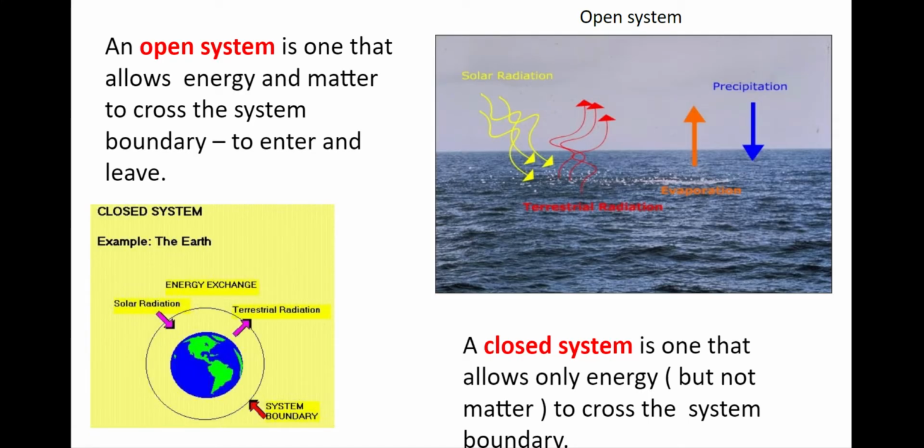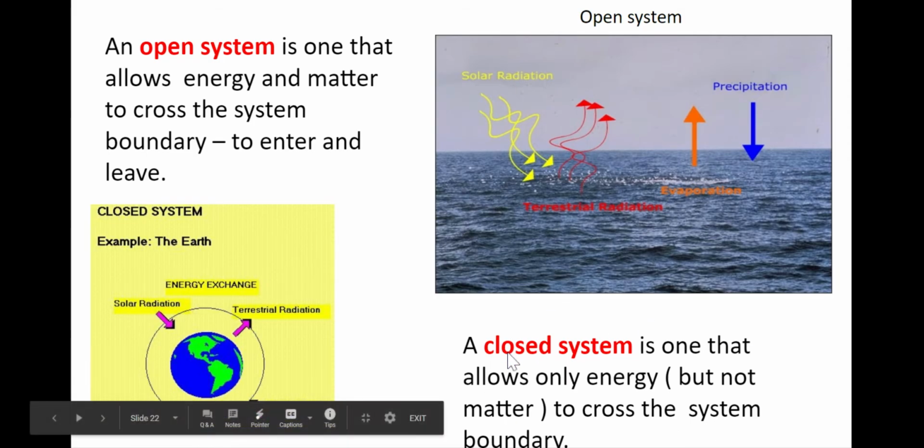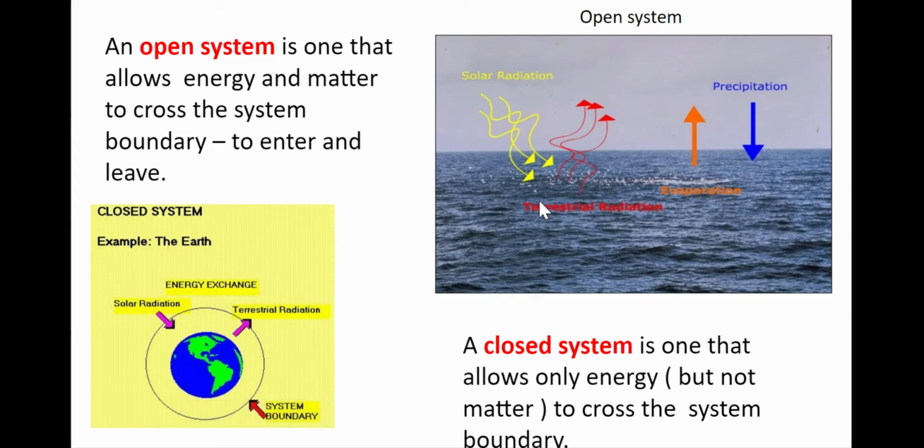So an open system allows energy and matter to cross the system boundary. So it gets to enter and it gets to leave. A closed system allows only energy, but not matter, to cross the system boundary. So we have energy that can be exchanged, that can come and go, but matter is not able to do that. So energy can cross our boundary, matter has to stay within our boundary.